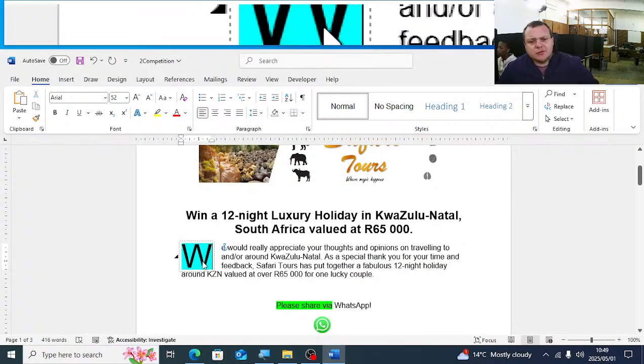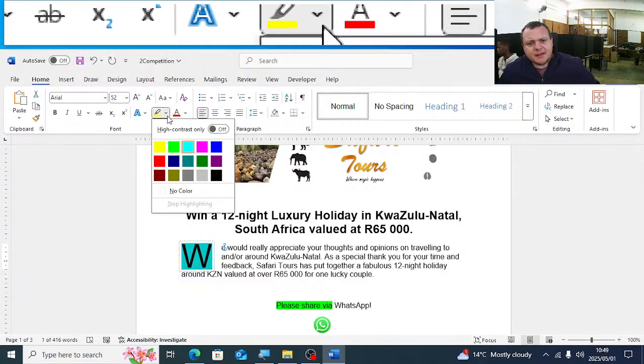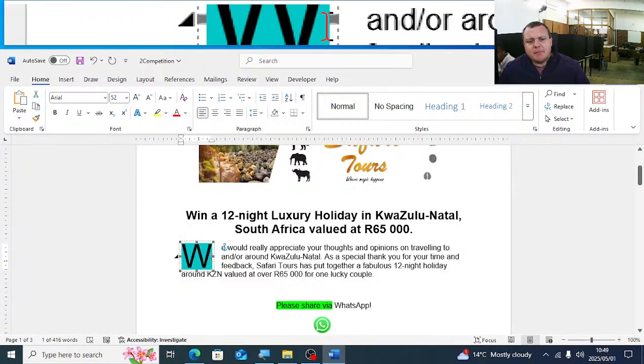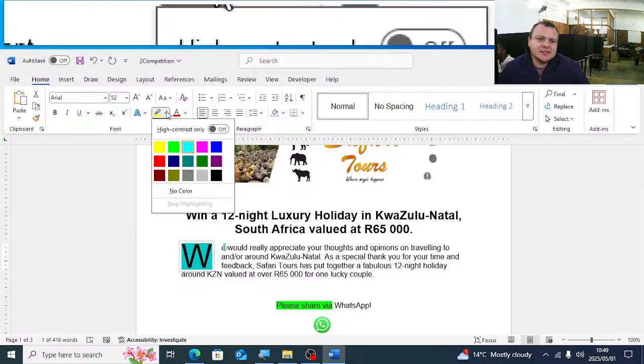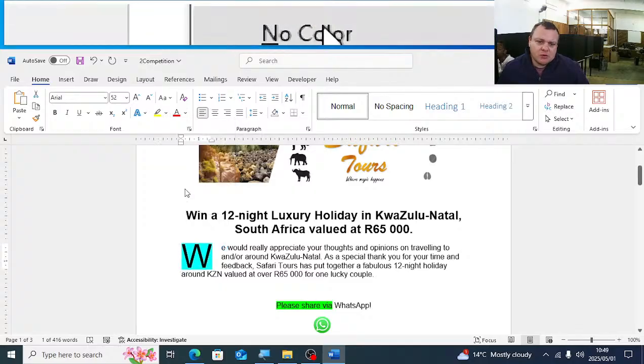One thing that I just want to quickly highlight to emphasize here is this. You see the W has a blue background color. Do you see that? If you want to remove it, that's just highlight. So you'll select there no color.